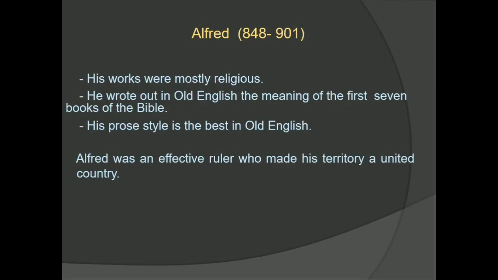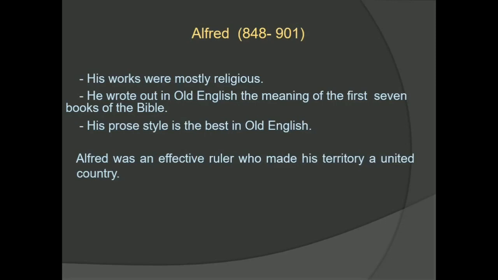So we can summarize his achievements one by one. One, he probably brought the different writings into some kind of order. Two, he translated a number of Latin books into Old English. Third, he brought back learning to England and improved the education of his people. This is the main achievement of Alfred the Great.